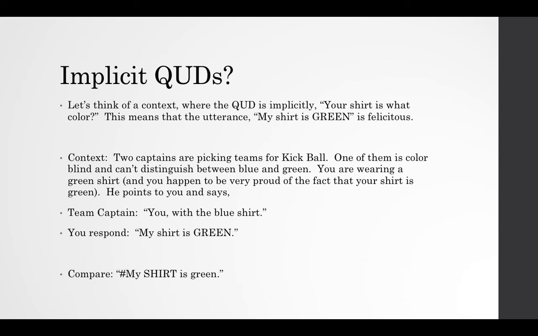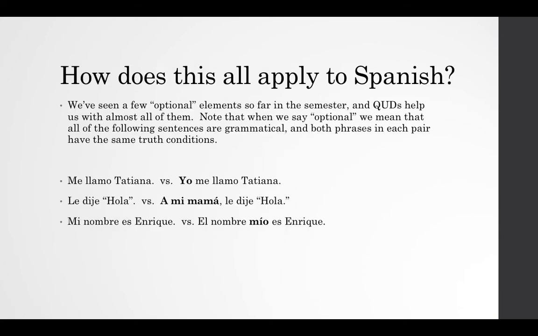You must correct the set of possible worlds that you believe to be accurate to the real world, and you do that by making this assertion, "My shirt is green," which is presupposing that the question under discussion is, "Your shirt is what color?" My shirt is green. Alright, so how does all of this apply to Spanish?